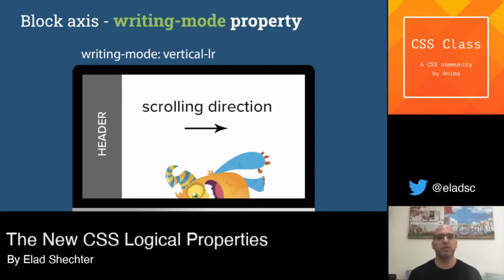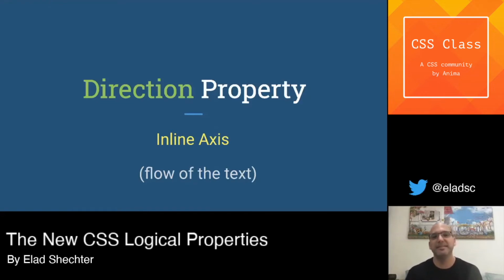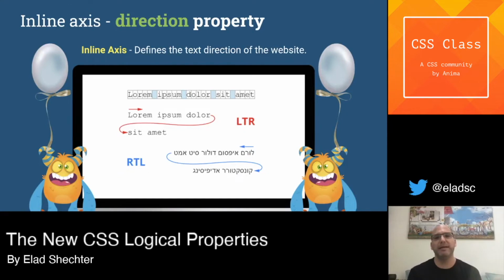After we learn how to control the block axis, we now want to know how to control the inline axis, and you may already know this property. This is our old direction property, and it's always been here to control the inline axis. And it had two main values, two values, not more. To support all the Latin languages that are written from left to right, we have the LTR value. And to support all the Semitic languages, that is Hebrew and Arabic, we have the RTL value. This way the text is written from right to left.